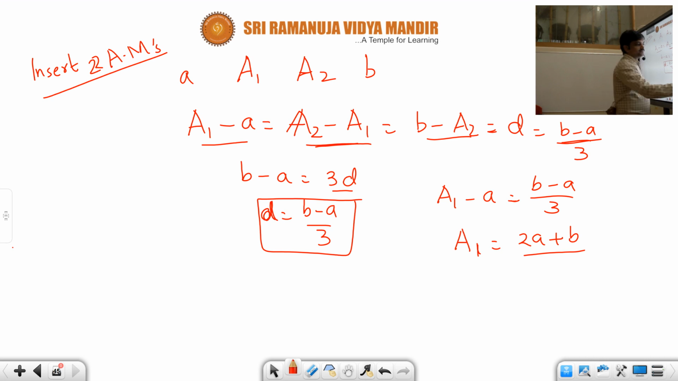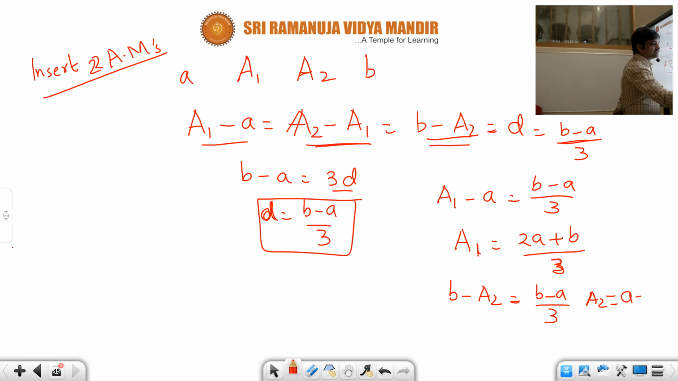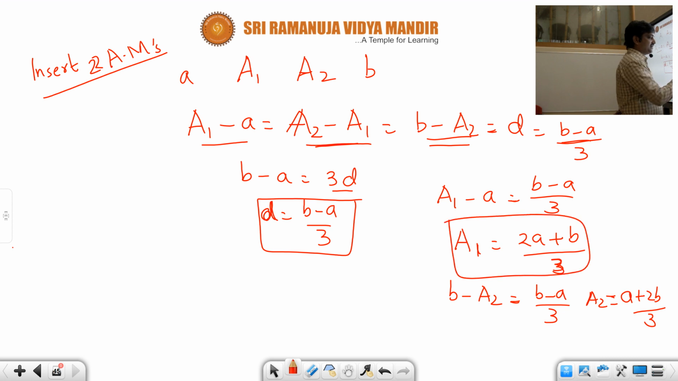Okay. Similarly, use the third relation, b minus a2 is equal to (b minus a) by 3. So from this you could find a2 as (a plus 2b) by 3. Okay. So in this way we have found both the arithmetic means. The first one is (2a plus b) by 3 and the second one is (a plus 2b) by 3.